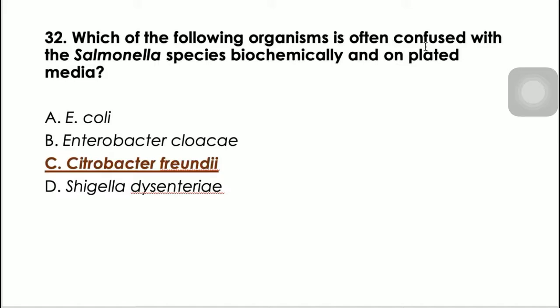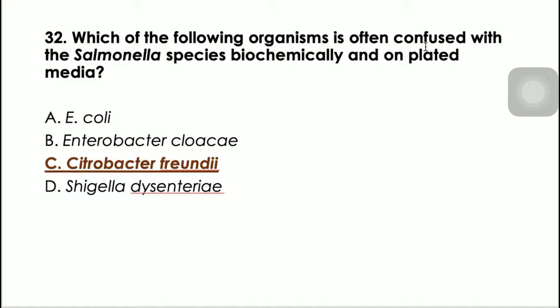We can also differentiate them based on lactose fermentation. Salmonella is a non-lactose fermenter, so it is not capable of producing beta-galactosidase, so ONPG negative po yun. While for Citrobacter, it is a late lactose fermenter capable of producing beta-galactosidase, so it is ONPG positive. And again, Citrobacter can grow on potassium cyanide medium, while Salmonella is negative.